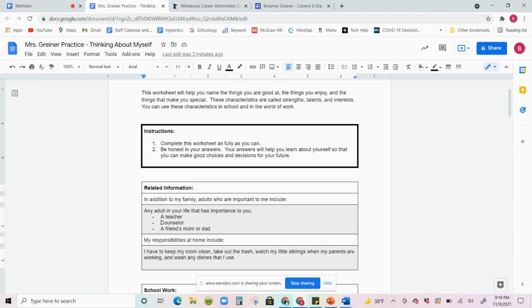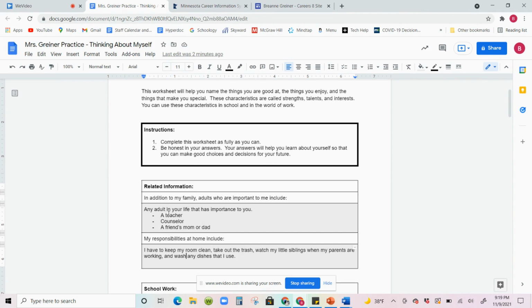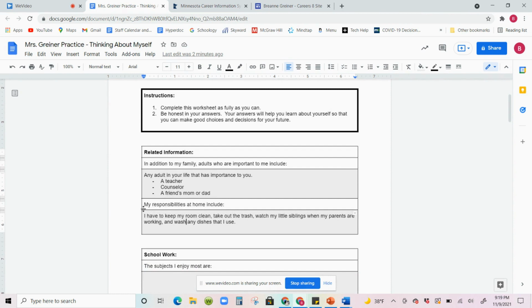It could be a teacher, maybe a counselor, or maybe it's not even someone at school at all and it's a friend's parent. Okay, a friend's mom or dad. Think about the adults in your life that are important to you, and you're going to list them right here in this box. Okay. The second one here is my responsibilities at home include.